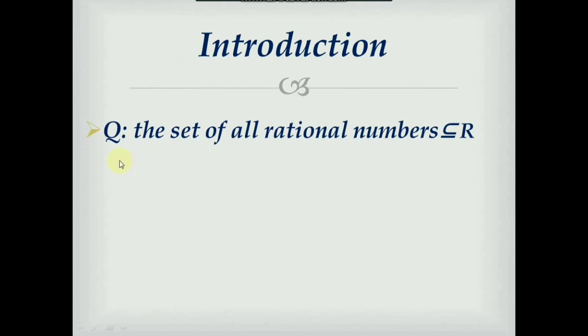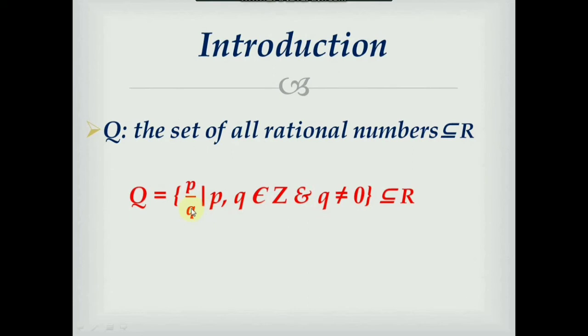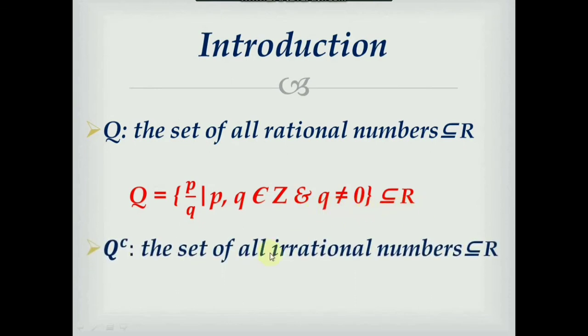Also, Q, the set of rational numbers, is a subset of real numbers. Rational numbers are of the form p by q, where p, q are integers and q is a non-zero integer. Irrational numbers are also a subset of real numbers. Irrational numbers are the real numbers which are not rational numbers. So, in this way, we have studied that natural numbers, integers, rationals, irrationals, these are all real numbers.